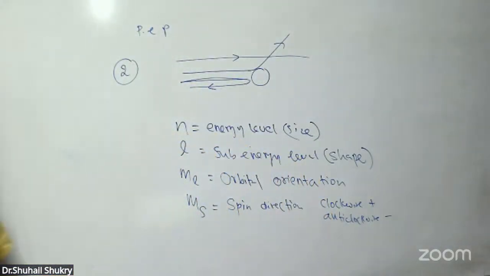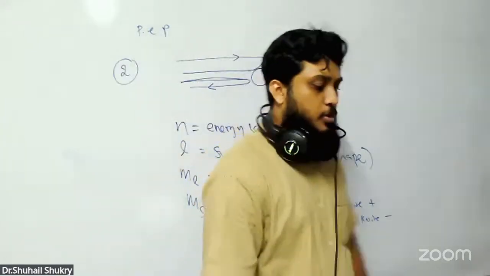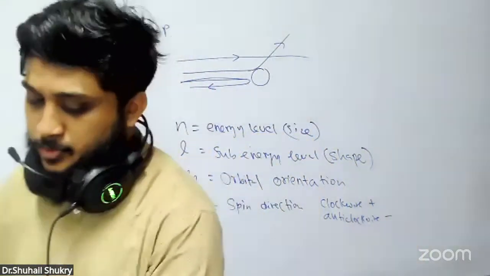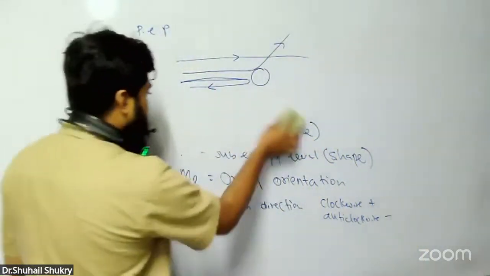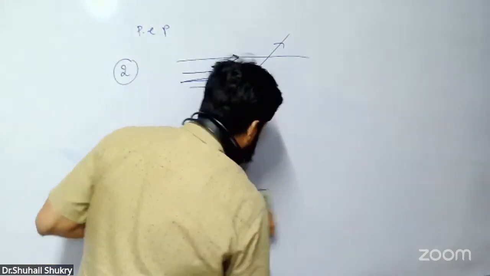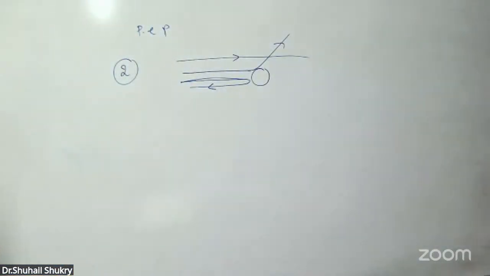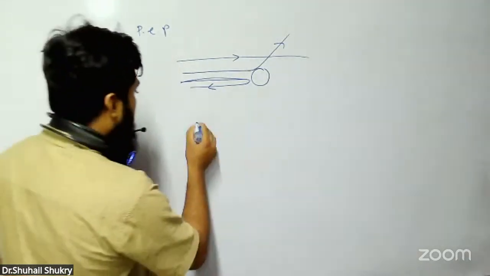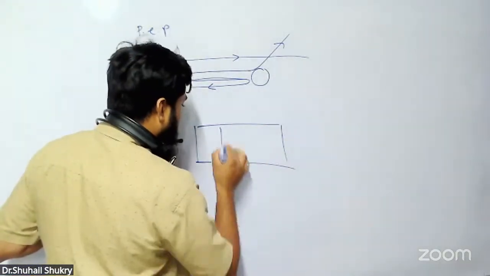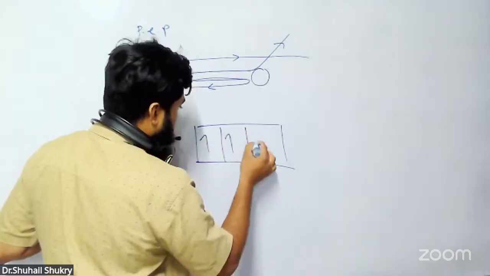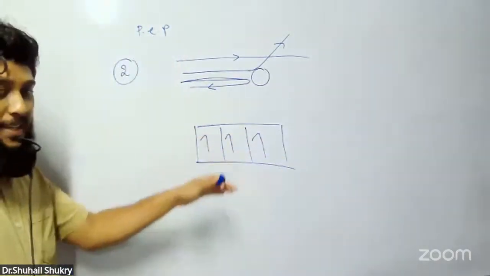Or in another way, electrons will occupy the space to maximize the spin. For example, whenever electrons are filling, they should fill like this to maximize spin.